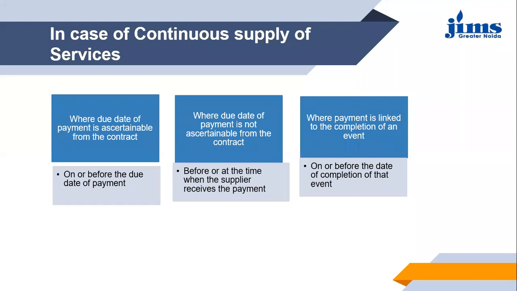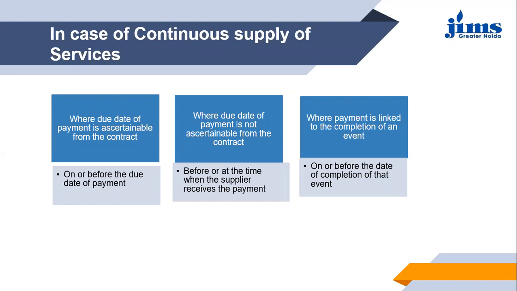Like, for example, let us take services provided by an event management company. Let's say I have to organize 4 conferences in a month, and I have a contract with the service provider that 4 conferences you need to organize, and the payment will be received on this date.